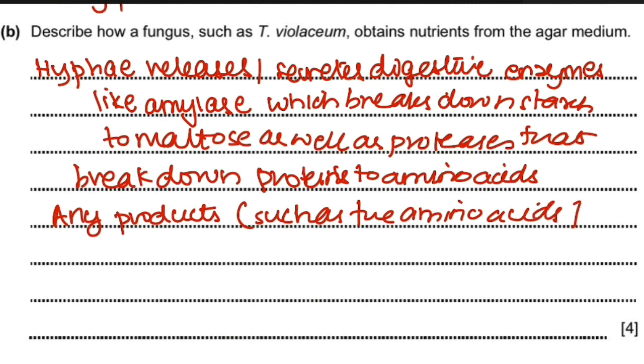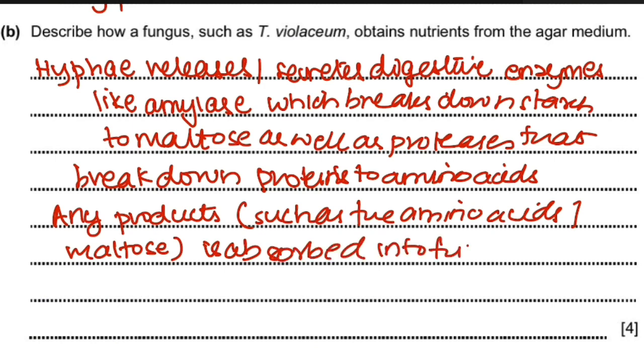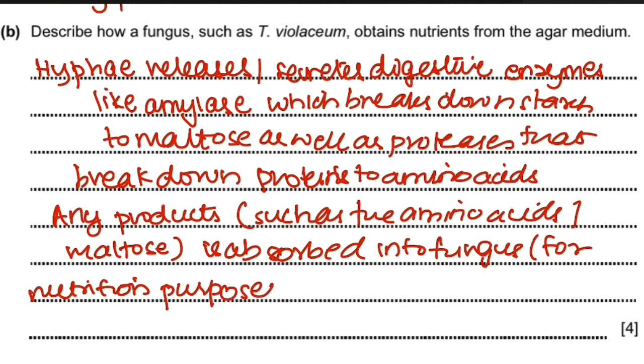This is how you're supposed to write it in a very full length form. The amino acids or the maltose are absorbed back into the fungus as nutrients for nutrition purposes. How does it get absorbed back? By diffusion.